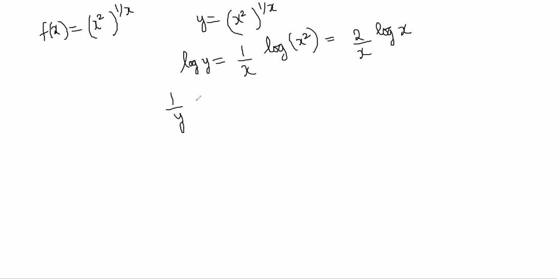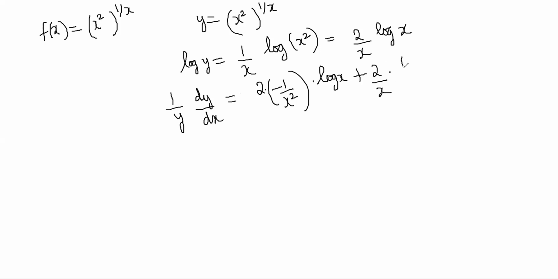Now I'll differentiate. So 1 by y dy by dx is equal to differentiation of this. I will do the first function first. So 2 by x differentiation is 2 into minus 1 by x squared into log x, plus 2 by x into 1 by x, right? It becomes 2 by x squared common and 1 minus log x, right?